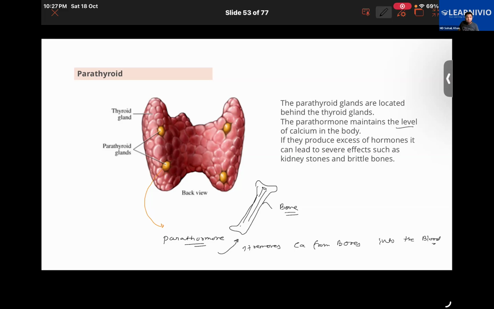That's good. But suppose there is an excessive amount of secretion, then it will remove extra calcium. Think about it: an extra amount of calcium is going to be removed from the bone. Won't the bones become kind of hollow from inside? They will become brittle and can easily break. Understanding it, guys? It also helps in some other functions, but that is one of the most important.